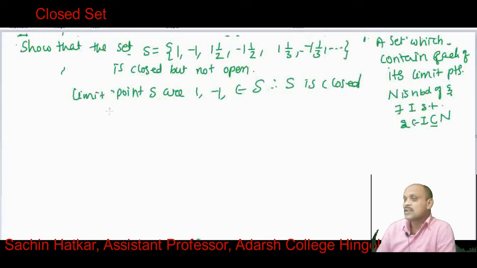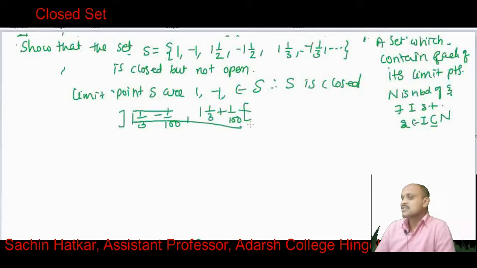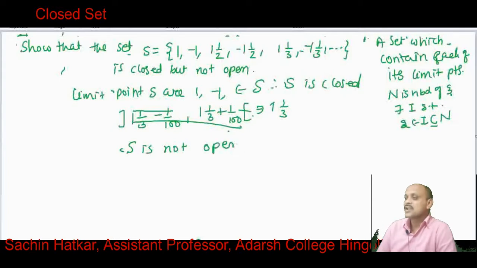That means there exists a neighborhood, for example (1 + 1/3 - 1/100, 1 + 1/3 + 1/100), which is a neighborhood of 1 + 1/3. It contains 1 + 1/3, but it is not a subset of S. So this shows that S is not an open set, and hence this is an example of a set which is closed but not open.